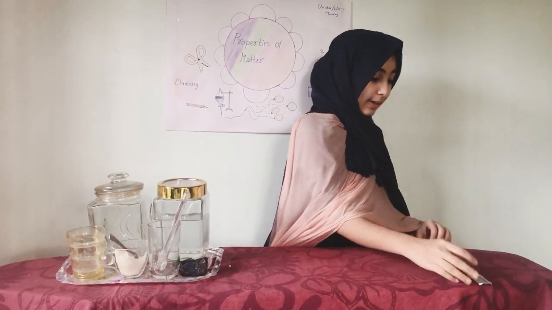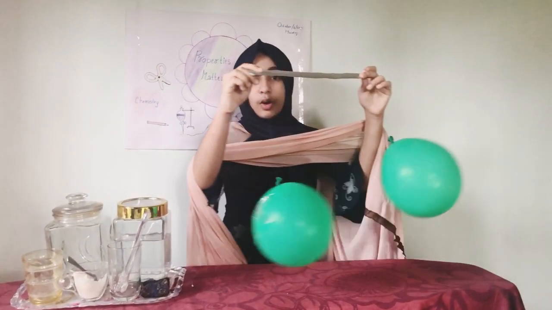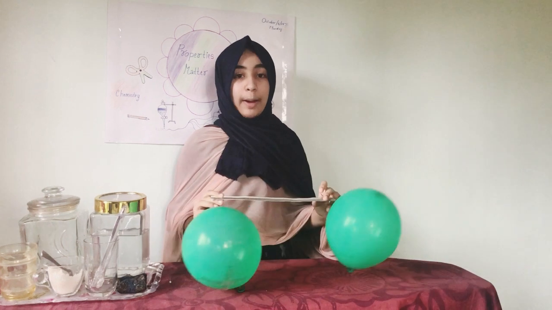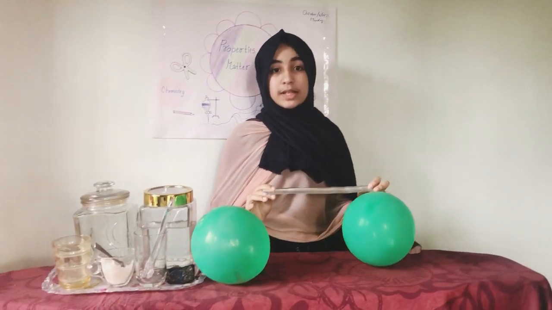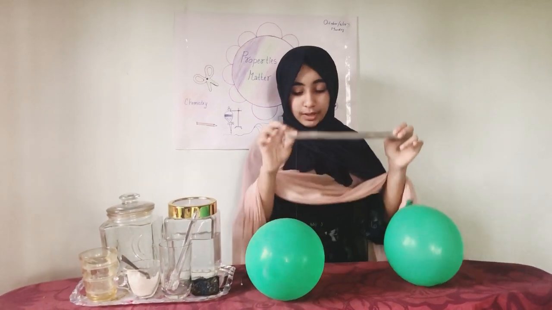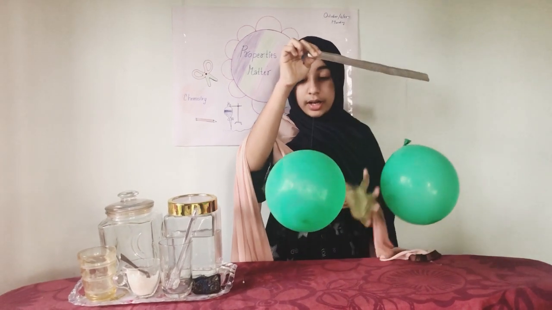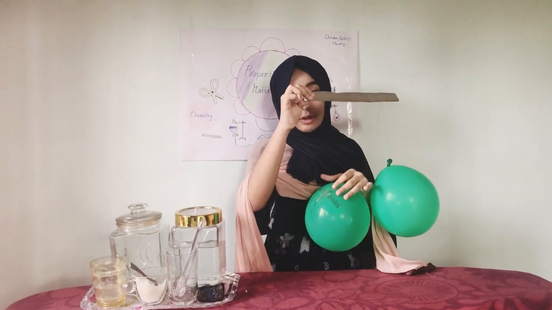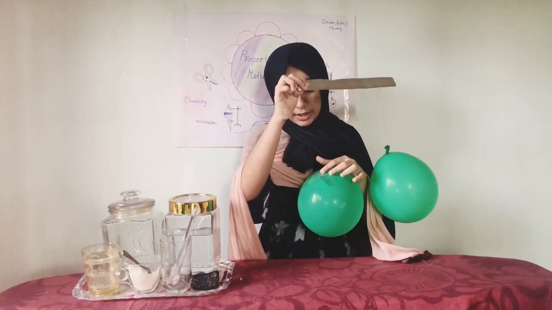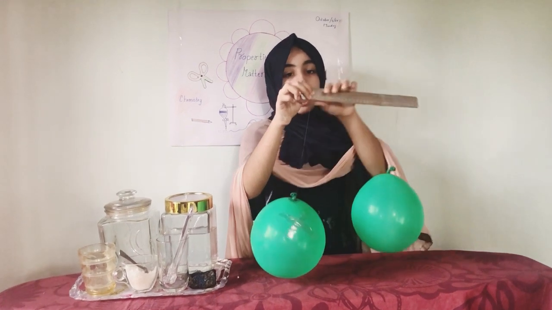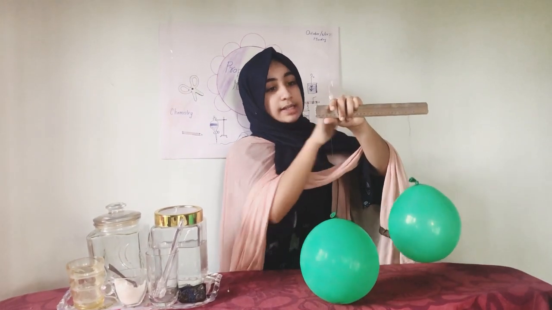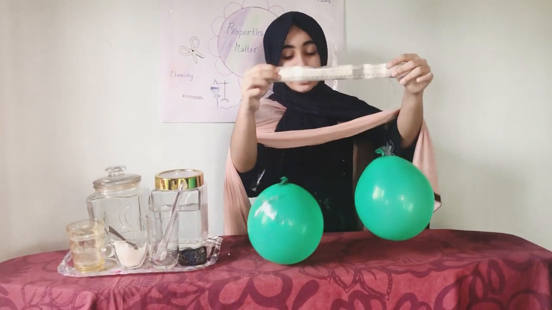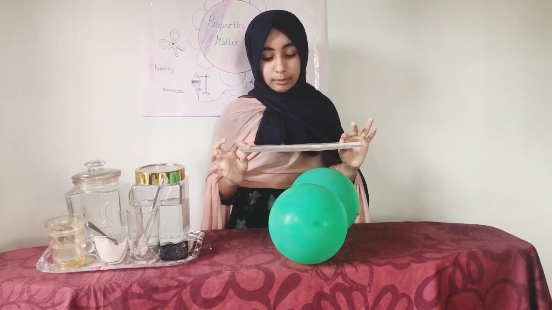So in this experiment, I am taking two identical balloons filled with an equal amount of air. On one balloon, I just stick a cello tape here. You can see I stuck a cello tape, and I tied the two balloons to a scale at equal distances with a thread. You can see these two identical balloons here.